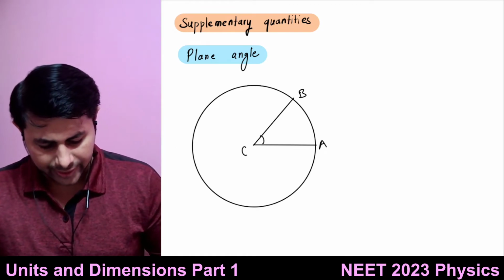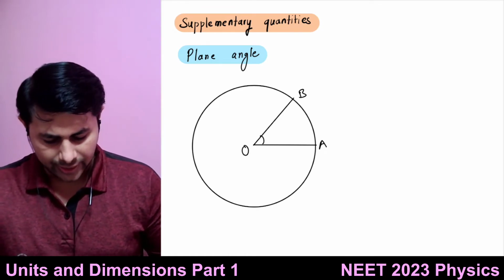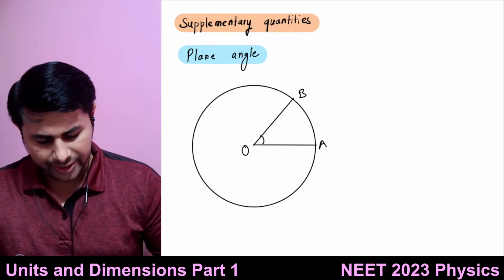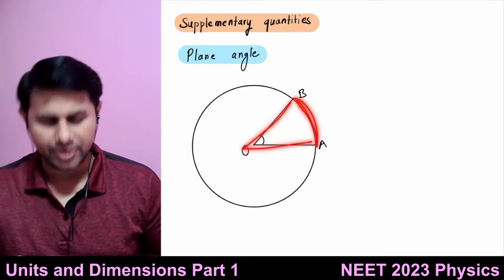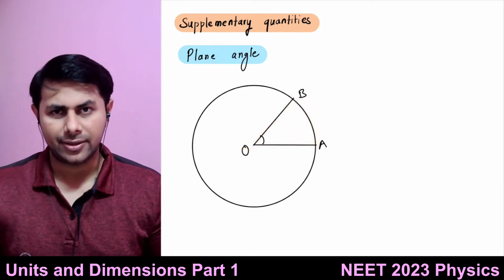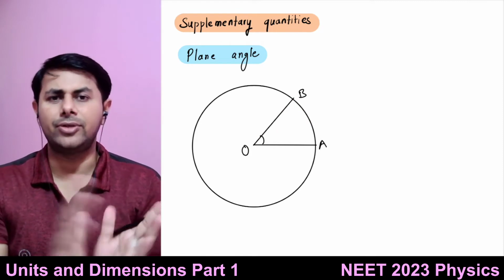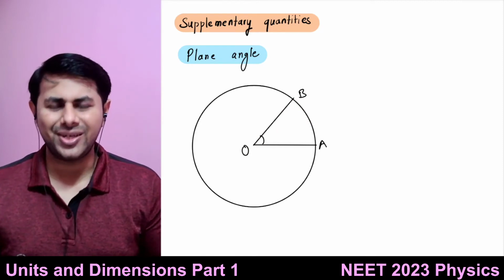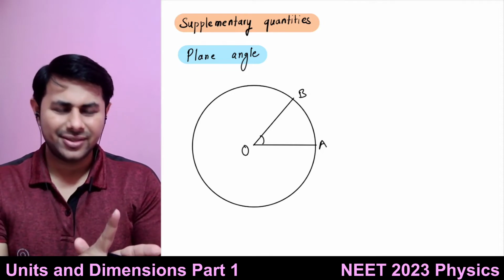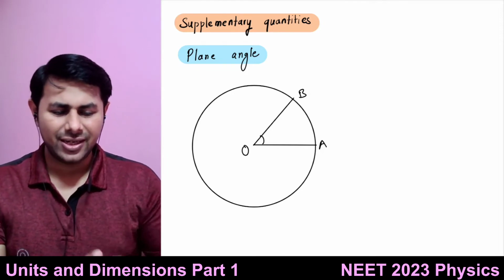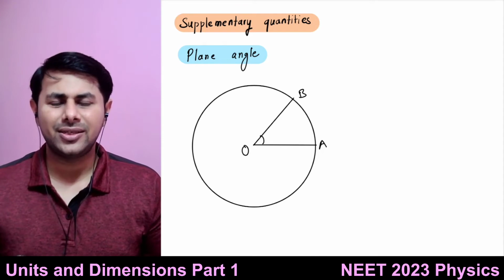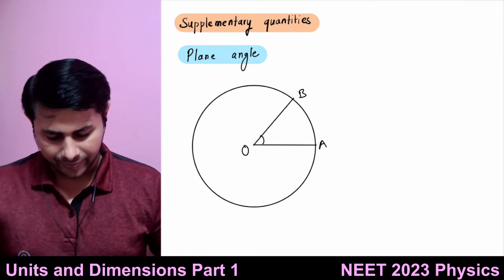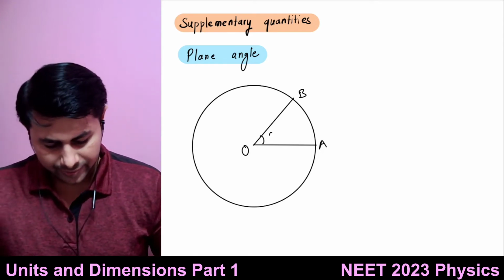The angle subtended by this arc at the center of the circle is known as the plane angle. It is the angle between any two rays. Even if you don't define a circle, if you take two intersecting lines, the angle between those two lines is a plane angle. Let's call it theta.